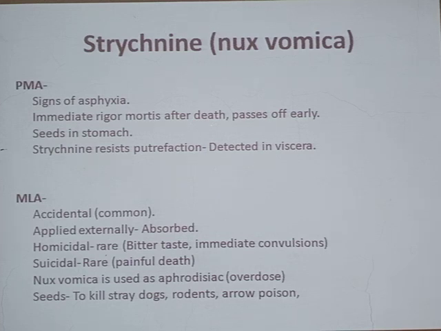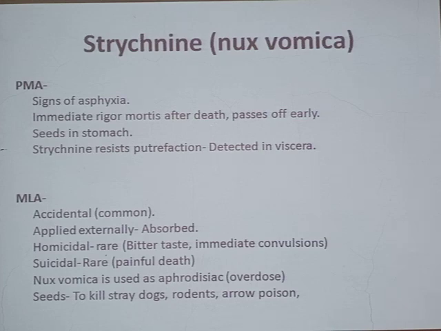We have seen what the characteristics of an ideal homicidal poison are. It has to be eatable, it has to be given easily mixed with food or water or any juice like that, and it should be given orally. It should have a long duration of action, and the fatal period should be long. And what is happening here, the clinical features or convulsions are appearing very early. That's why it cannot be given for homicidal purpose and for suicide.